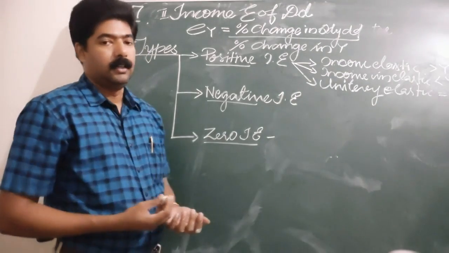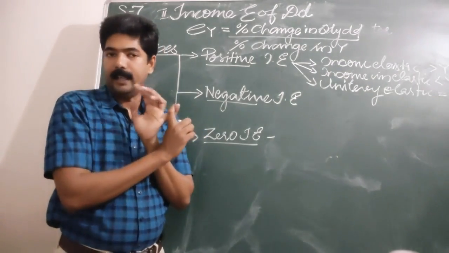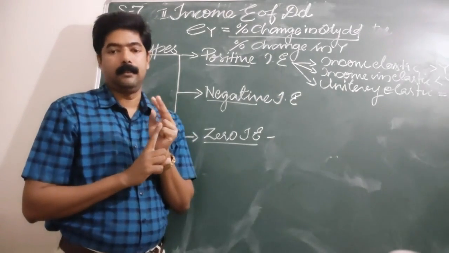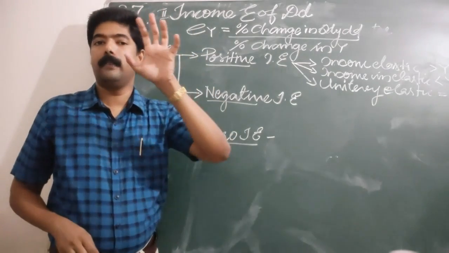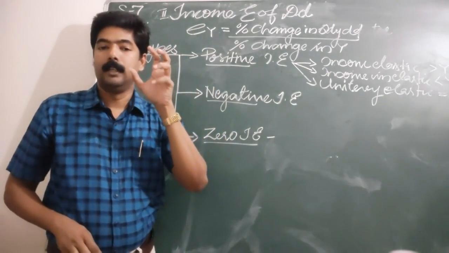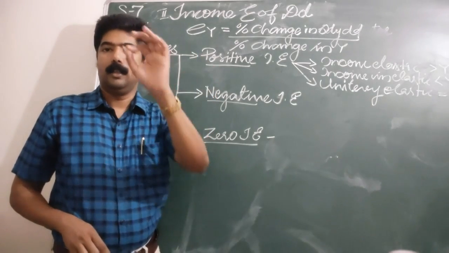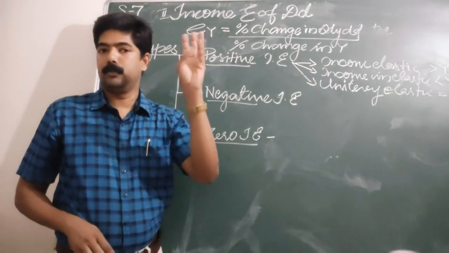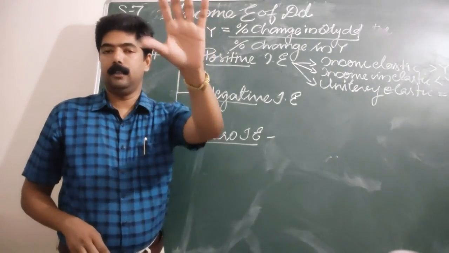So we have studied two types of elasticities: price elasticity and income elasticity. In price elasticity we discussed five categories: zero, greater than 1, less than 1, equal to 1, and infinity.